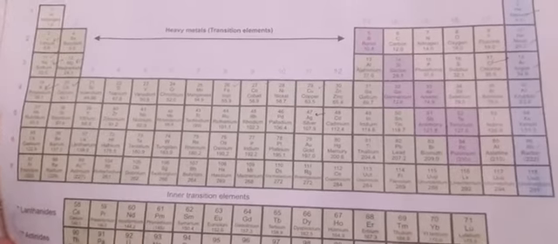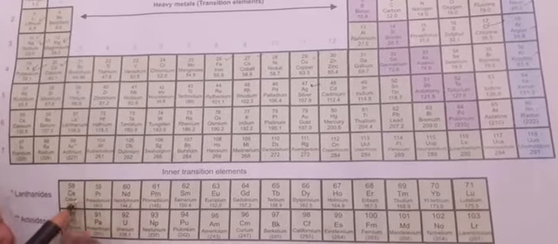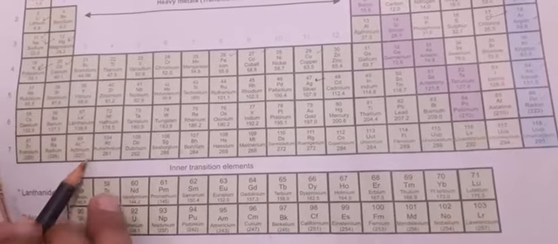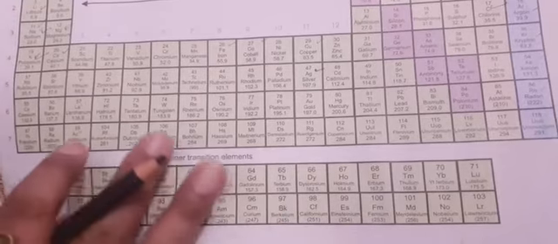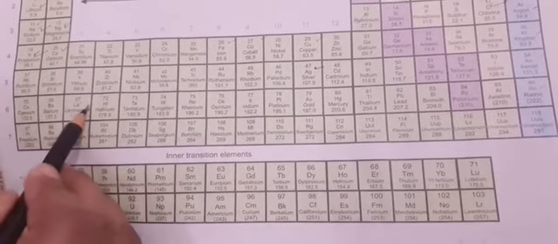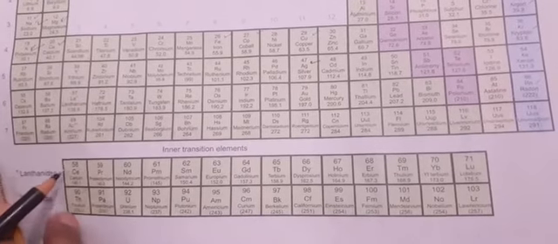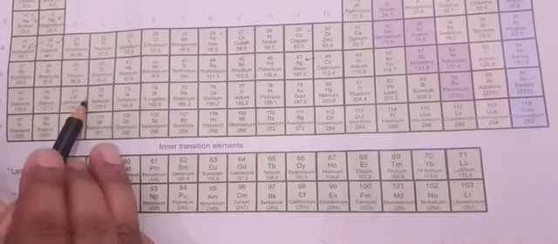See, these are not the periods. If you see carefully, these two are part of our periodic table. I will explain later, not now. Okay, lanthanides and actinides. These are kept here. Where? Here. You just see from 57 to 72. These numbers are here. These elements 58 to 71 are here.